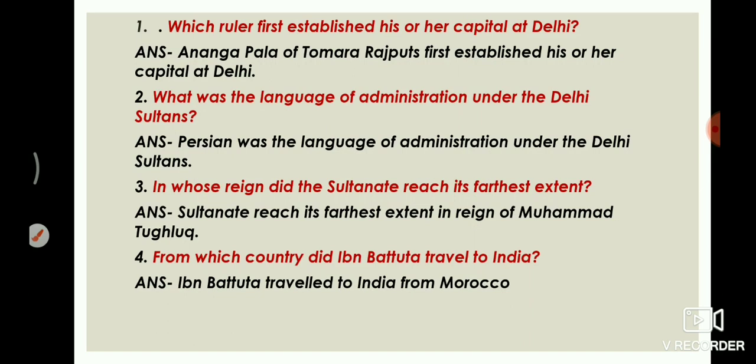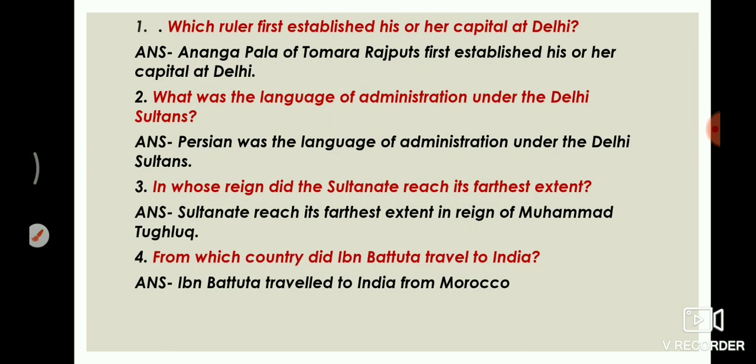So, continuing with this video, the first question is, which ruler first established his or her capital at Delhi? The answer is Anangpal of the Tomara Rajputs. What was the language of administration under the Delhi Sultans? The answer is Persian was the language of administration under the Delhi Sultans.